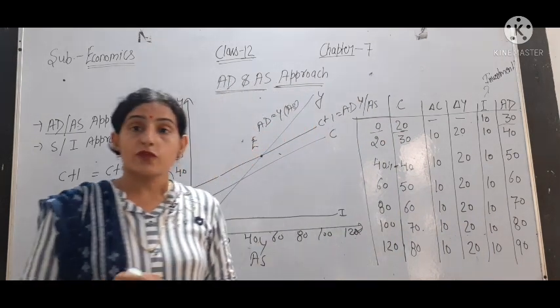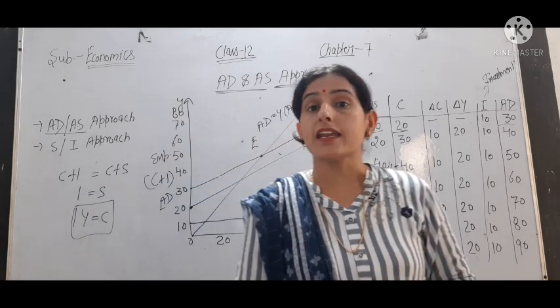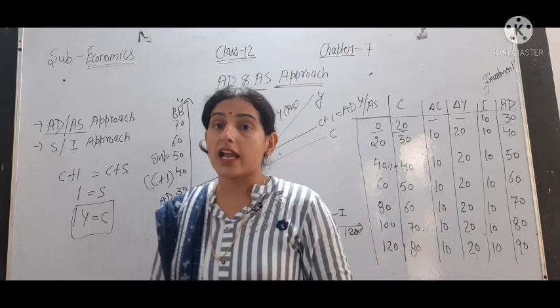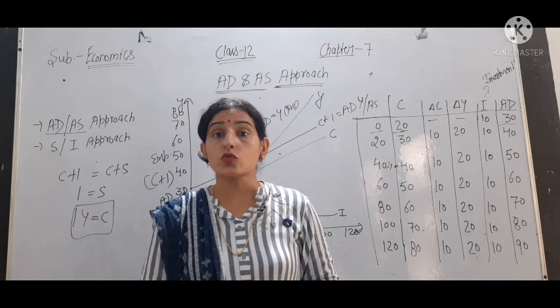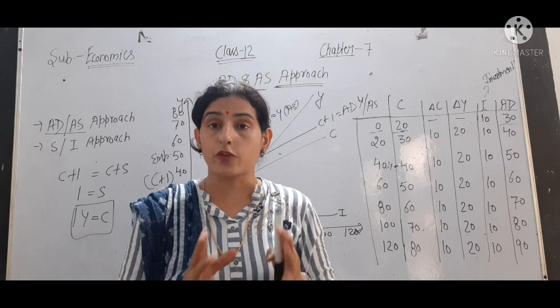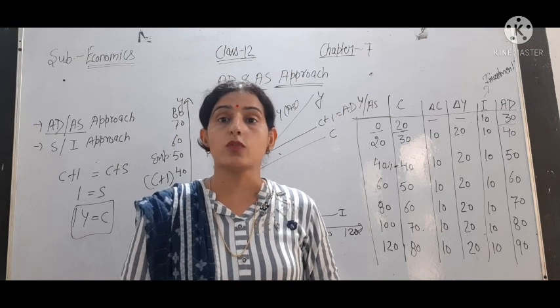So we have discussed short-run equilibrium using the AD and AS approach. In the next video, we will discuss the saving and investment approach. So students, watch the video and also read and practice the diagram and table from your notebook and your book. If you face any problem or doubt, you are free to ask. Thank you.